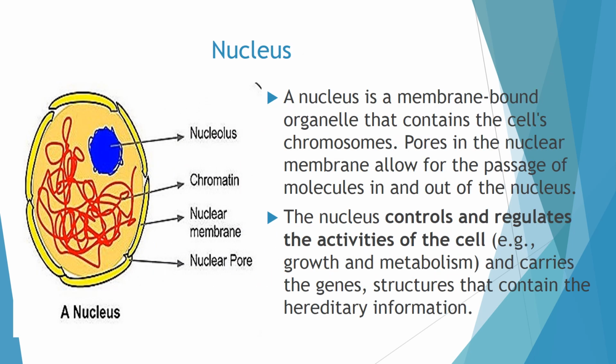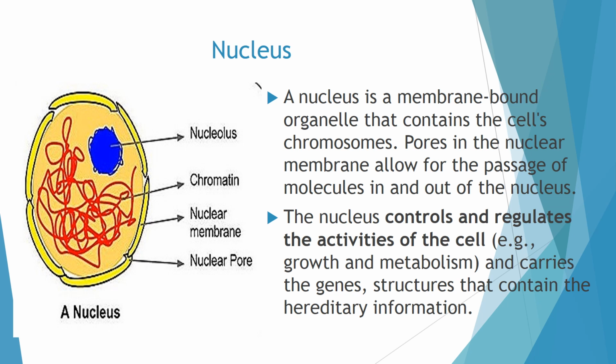Let me explain one of the important cell organelles, that is the nucleus. As I told you, in the typical plant cell and the human cheek cell that I had shown you, the inner spherical or oval dark spot is the nucleus. The nucleus is also membrane bound. It has its own membrane. It is a double membrane. It is called the nuclear membrane.